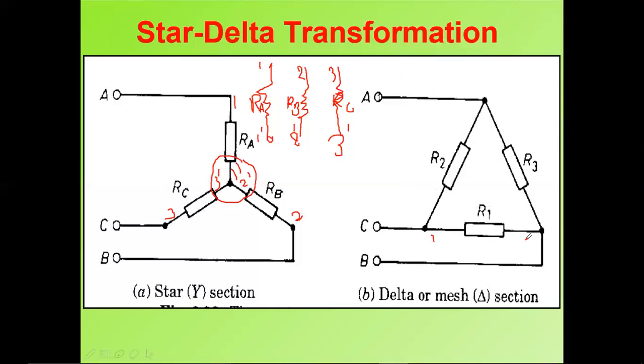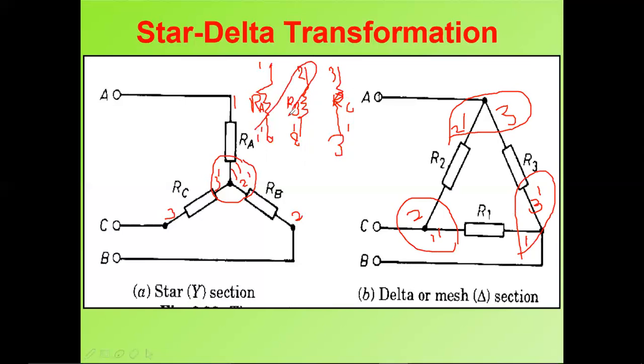If my opposite ends are 1 dash 1, 2 dash 2, 3 dash 3. If opposite ends, the 2 dash is connected to 3, 1 dash is connected to 2, and 3 dash is connected to 1. Like this, opposite ends means 1 dash 2, 2 dash 3, and 3 dash 1. If I connect the opposite ends of my resistances, it will form a loop, which is called a delta connection.